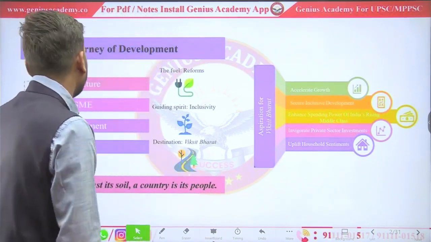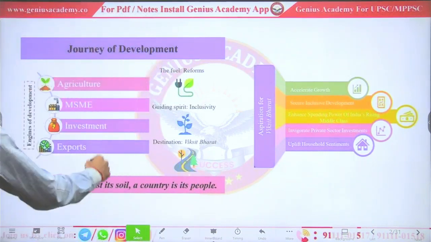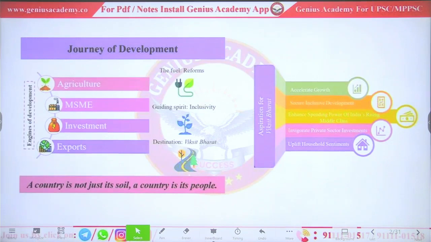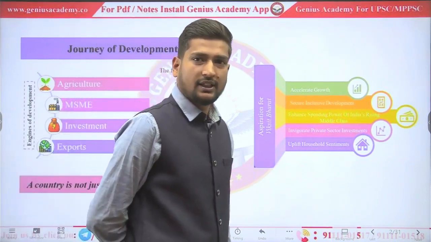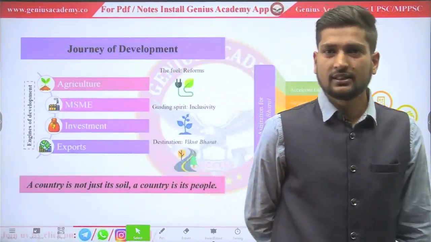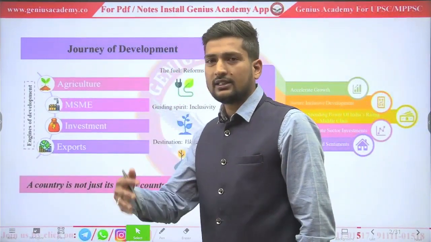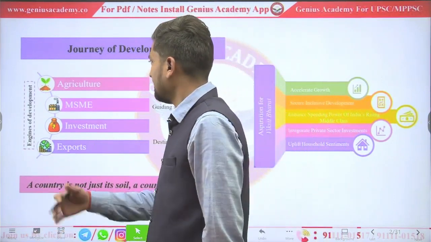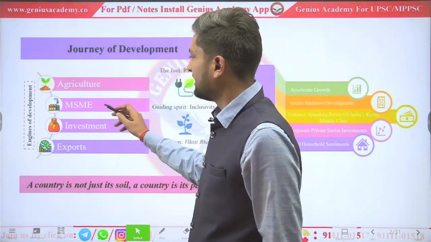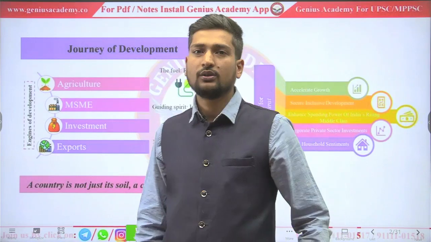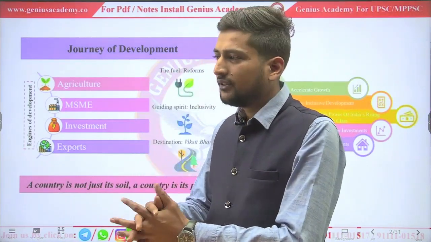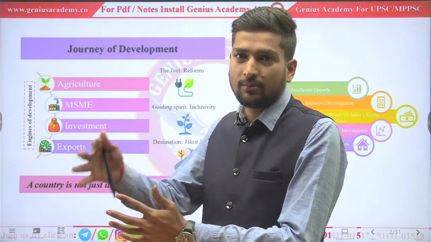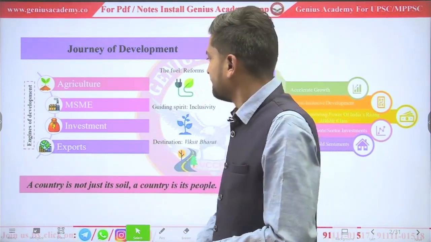For that, there are 4 engines given in our budget. The first is agriculture. Through agriculture, by increasing the productivity and yield of seeds, we can increase the income of the farmer. We can double the income of the farmer. Second is MSME, by providing loans to small and medium industries so they can invest more and generate more employment for our youth.